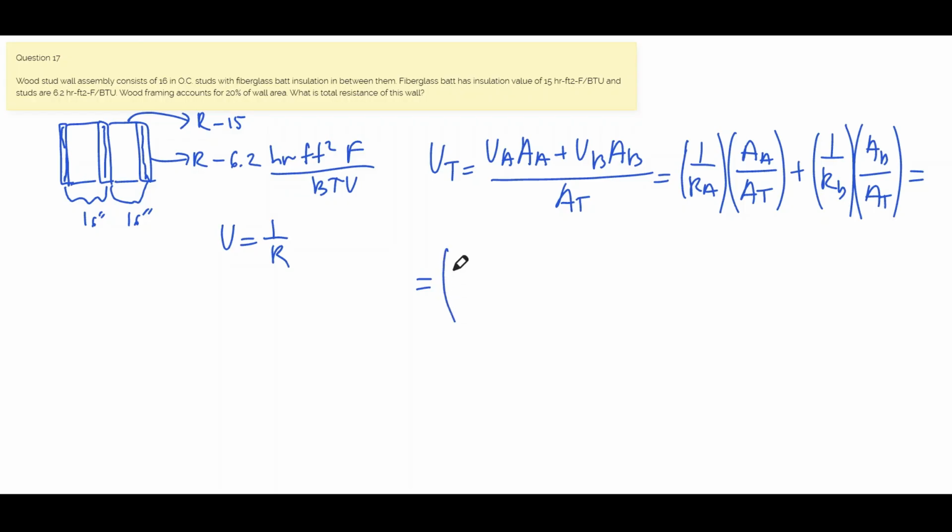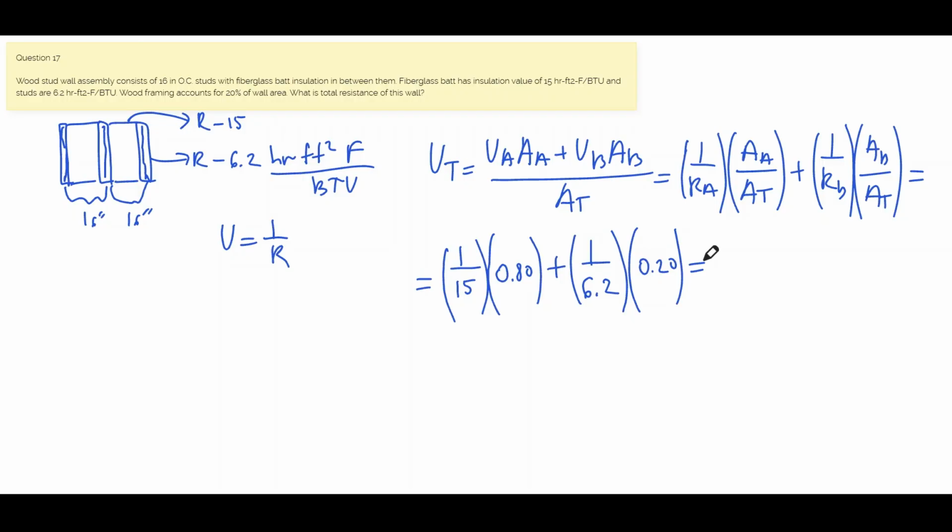So in our case, RA, I'll just say that this was the insulation, is 15. So 1 over 15. Our wall area fraction for the insulation is 80%, since it tells us that wood framing is 20%, so the insulation is automatically 80% to give us a 100% fraction. So now your wood stud R value is 6.2, and your area fraction for studs is 20%.